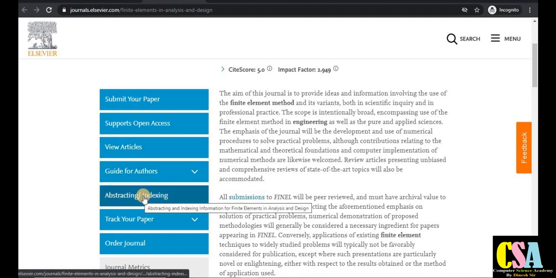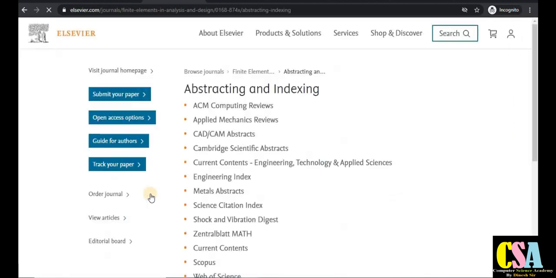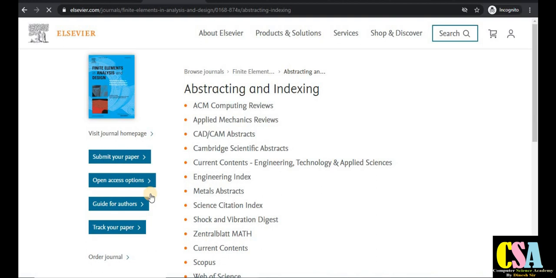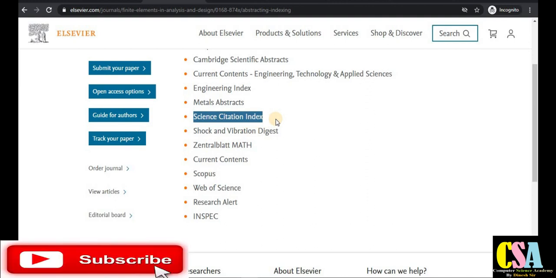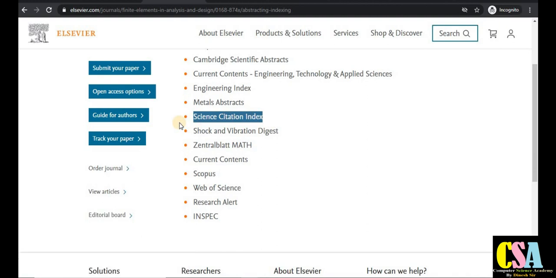If we talk about abstracting and indexing, just click on this tab and it will redirect you to the indexing. This is very good and rich indexing for this journal. This is a Scopus Index journal and Science Citation Index journal. So this is a very good and fast publication journal, and I recommend all of you to go for this journal and explore it. As per my understanding, it publishes 12 issues per year.